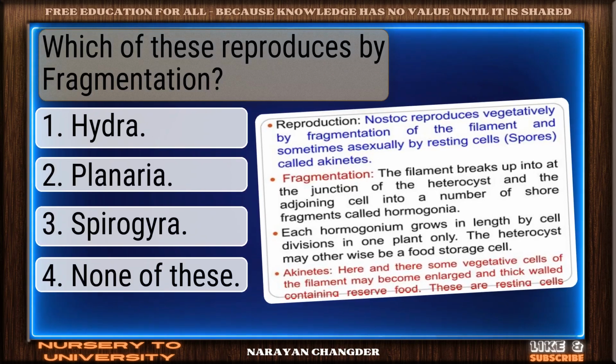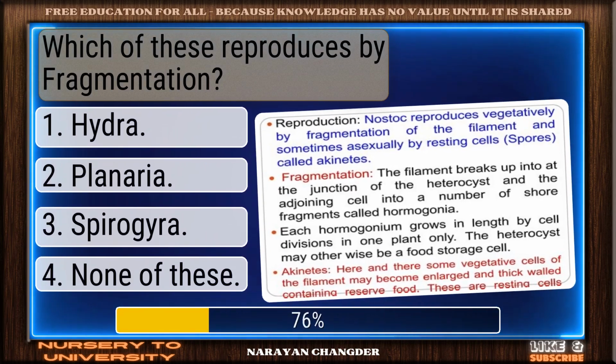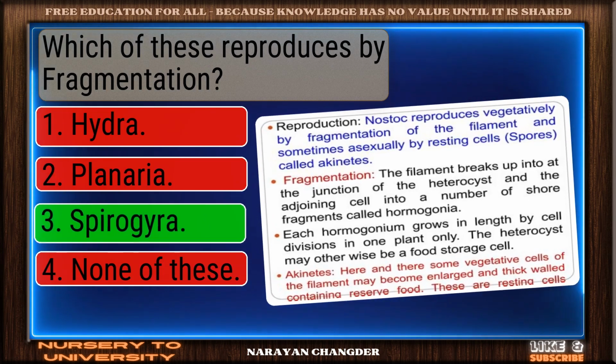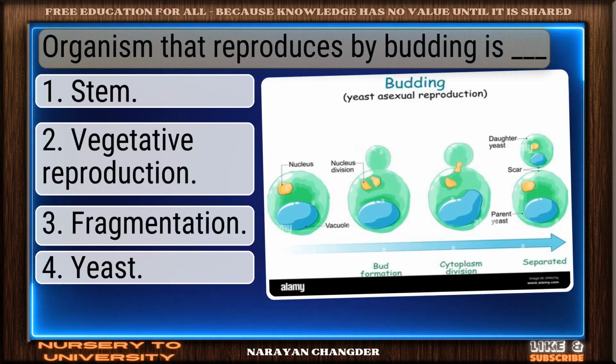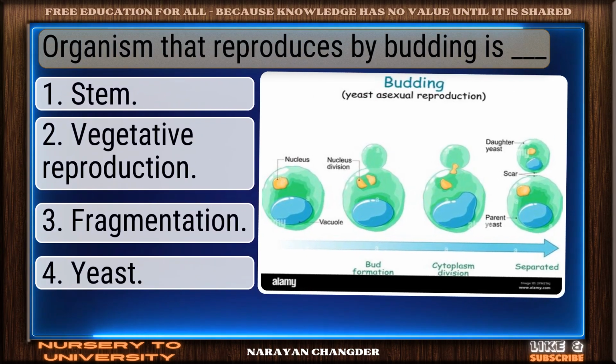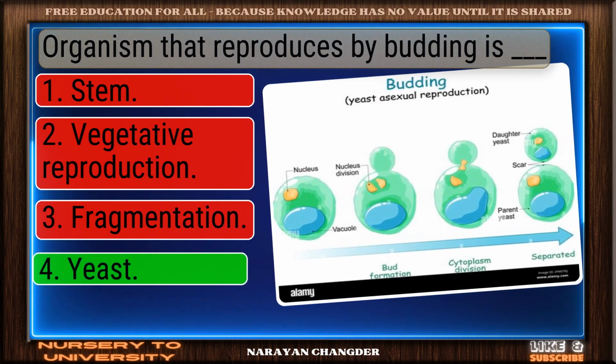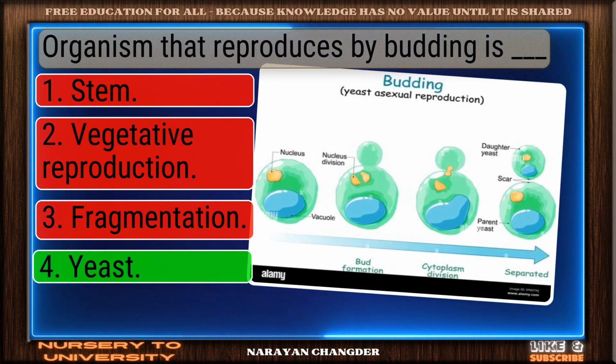Question number 23. Which of these reproduces by fragmentation? Good thinking. Spirogyra is the right answer. Question number 24. Organism that reproduces by budding is dash. Solid response. Yeast is a valid choice.